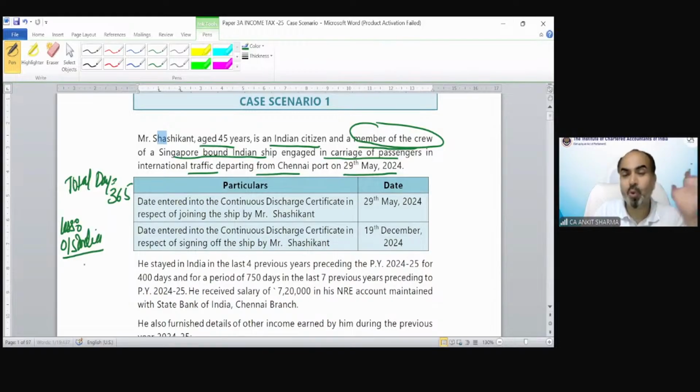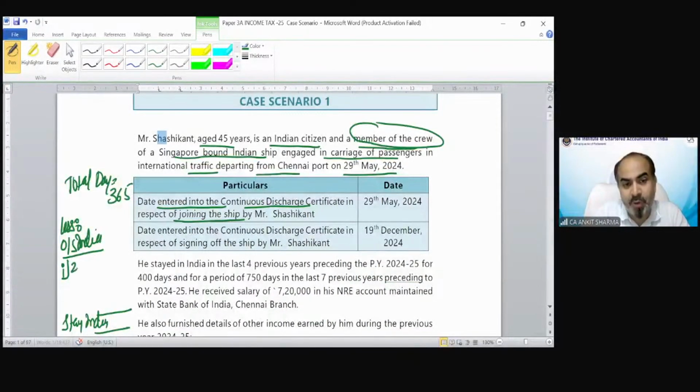If you reduce from the total number of days in a year the days he is outside India, the balance days would be treated as stay in India. For calculating the number of days he is outside India, we have to start from the date of entry into the continuous discharge certificate in respect of joining the ship.